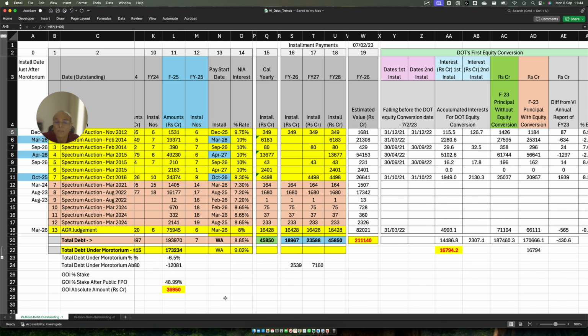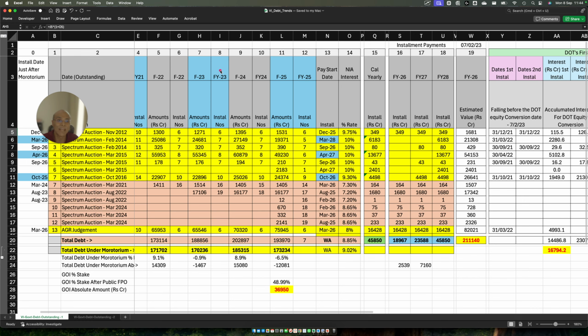So that probably looks like the way the principal got converted, and that's why the FY25 outstanding principal numbers actually got reduced from what was in FY24, if the FY24 numbers had been escalated by the interest rates to a normal value without any conversion. So from that number, the FY25 number actually got reduced, right?